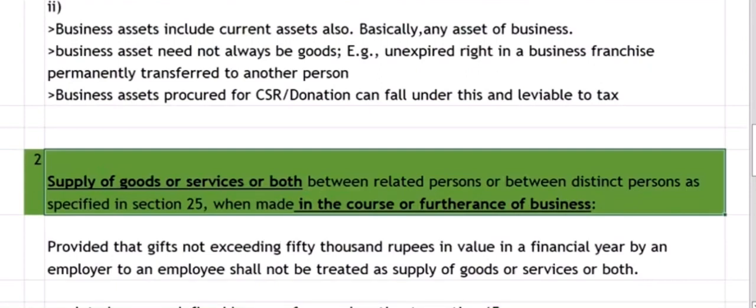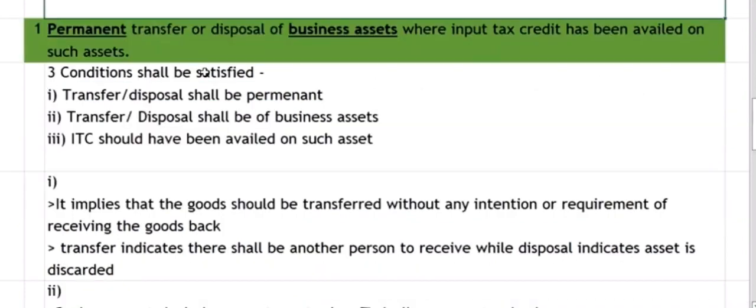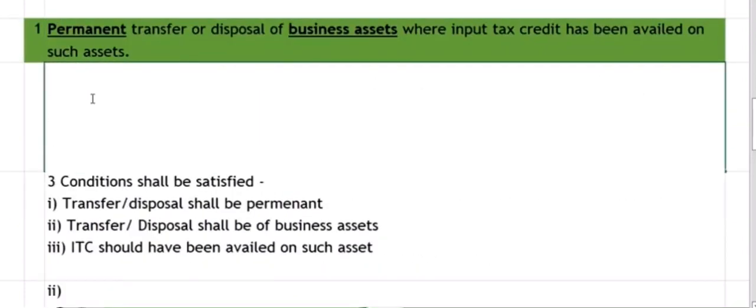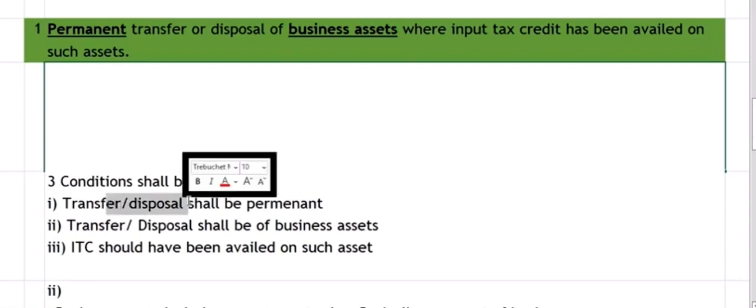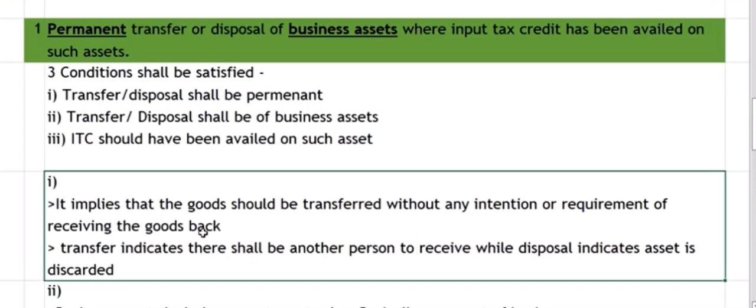So if there is a permanent transfer between distinct persons where I haven't availed input tax credit also, so if you see the first paragraph, three conditions need to be satisfied. There should be a permanent transfer, and there should be a transfer of business asset, and I should have availed ITC. So there is a permanent transfer between distinct persons. Condition 1 is satisfying, and condition 2 is also satisfying because I am transferring business asset, but I haven't availed input tax credit on that business asset. In such case also, it will be leviable to GST. It will be classifiable as a supply and leviable to GST because of para 2.